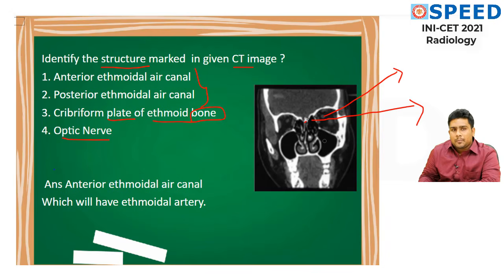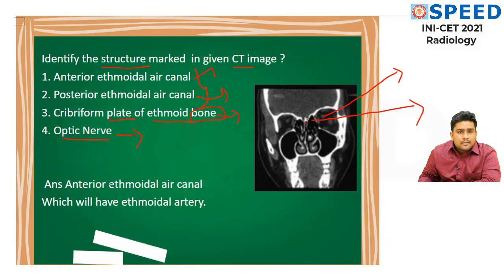So in the anterior part, there is going to be the anterior ethmoidal canal. The posterior ethmoidal canal is removed based upon location. Cribriform plate of ethmoid bone is removed based upon radiodensity, that is hyperdense in this case, and optic nerve is also removed based upon location.